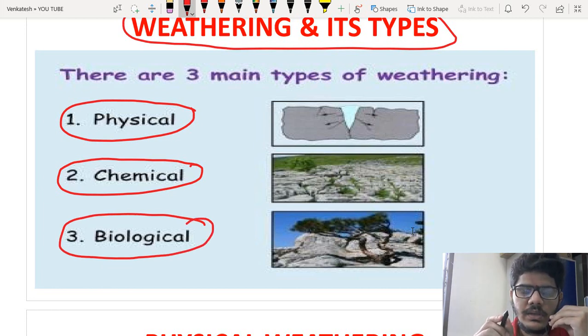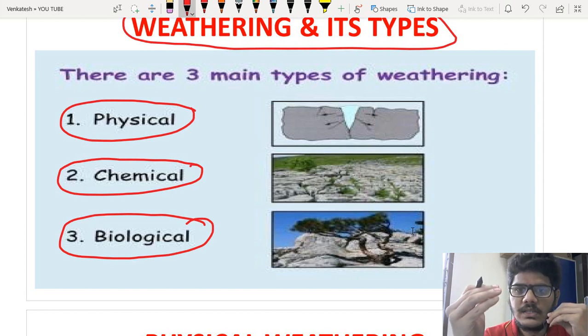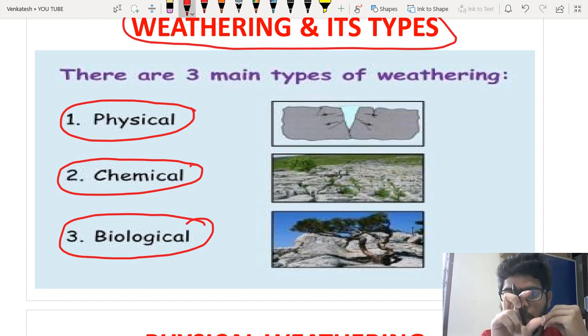In each type of weathering, some soils are formed. From physical weathering, some soils are formed, from chemical weathering, some soils are formed, and from biological weathering, some soils are formed. In the first lecture, we discussed that soils may be organic or inorganic, depending upon the source of their origin.